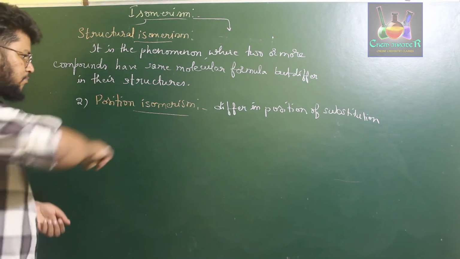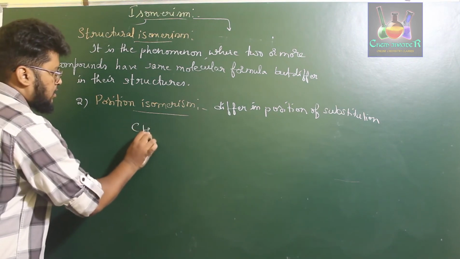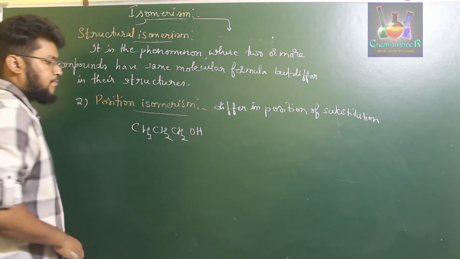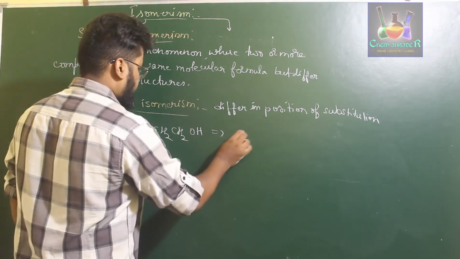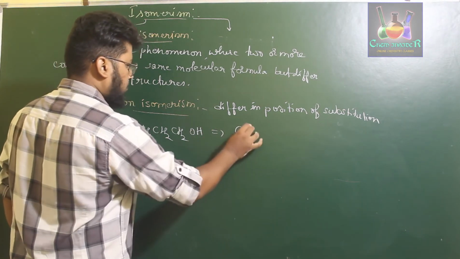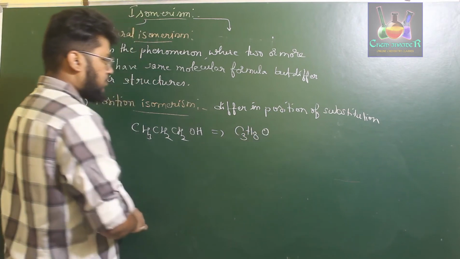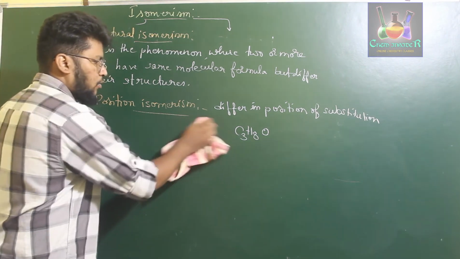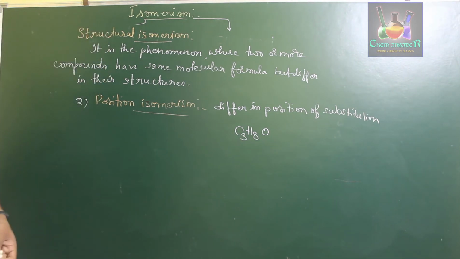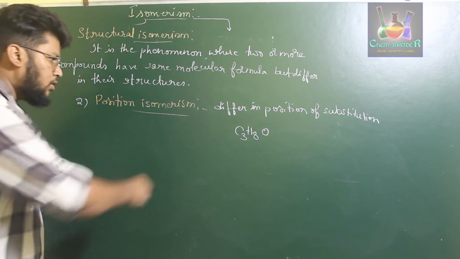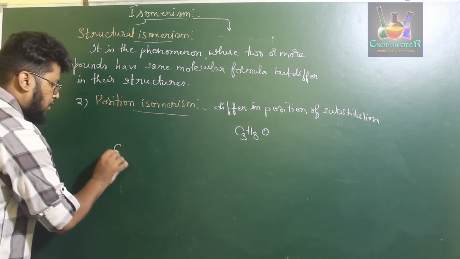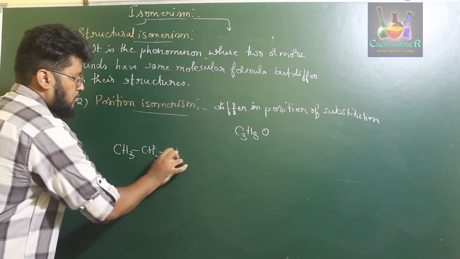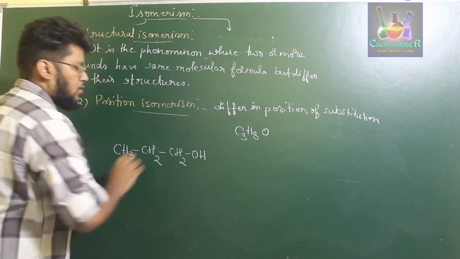For example, let us consider the structure CH3, CH2, CH2OH. It has the molecular formula C3H8O. Let us say a compound of molecular formula C3H8O can be written in the structure CH3, CH2, CH2OH.